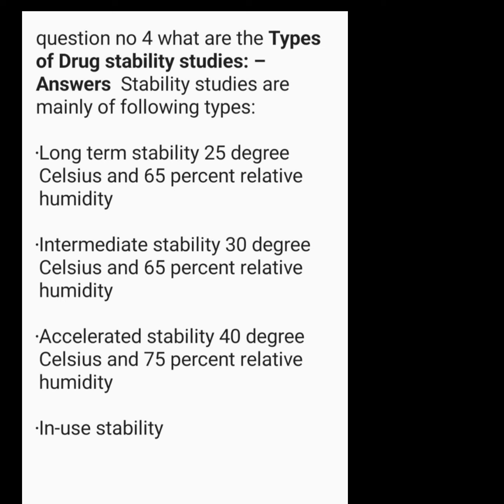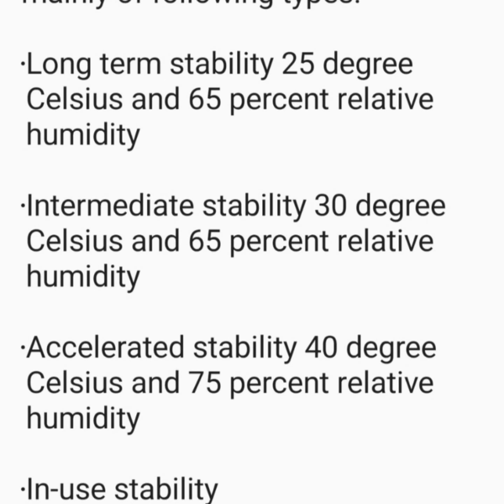Question number 4. What are the types of drug stability studies? Answer: stability studies are mainly of the following types. Long-term stability: 25 degrees Celsius and 65% relative humidity. Intermediate stability: 30 degrees Celsius and 65% relative humidity. Accelerated stability: 40 degrees Celsius and 75% relative humidity. In-use stability.